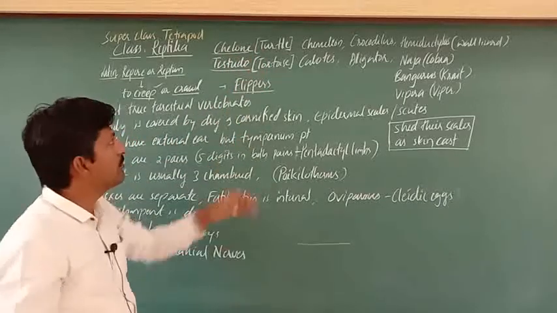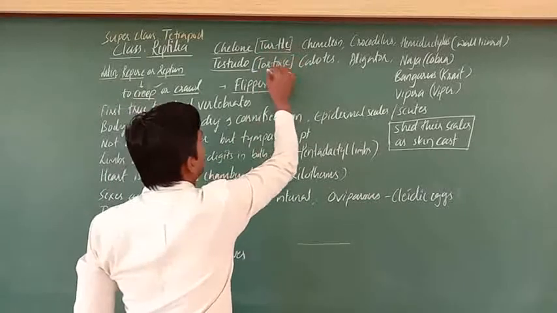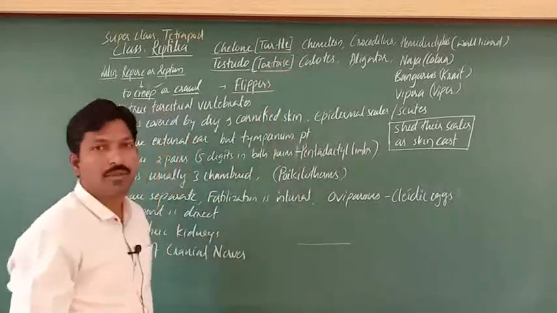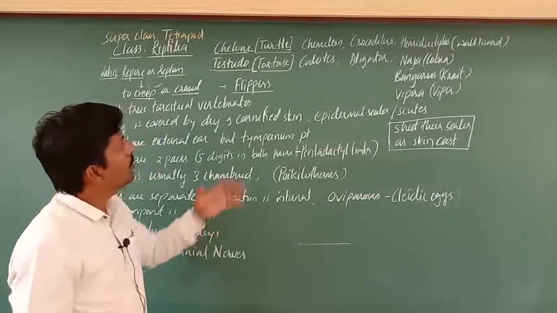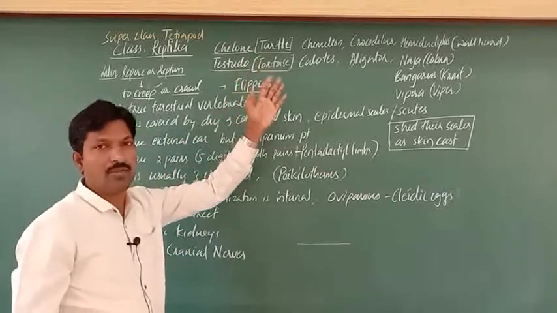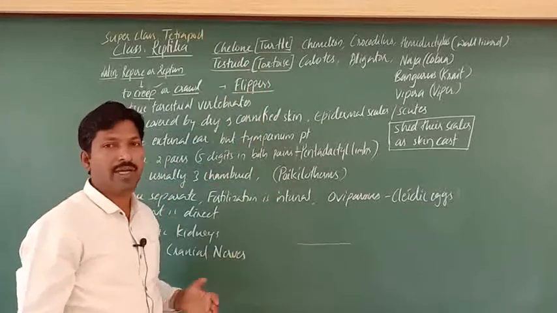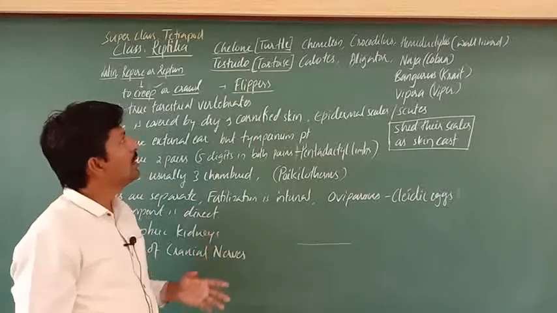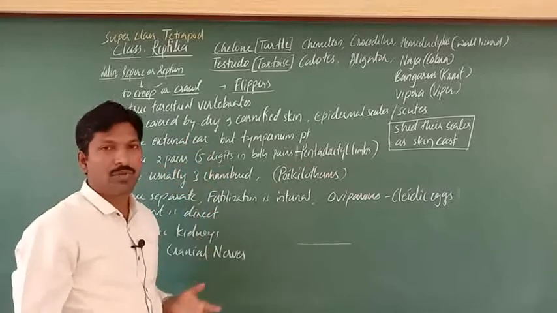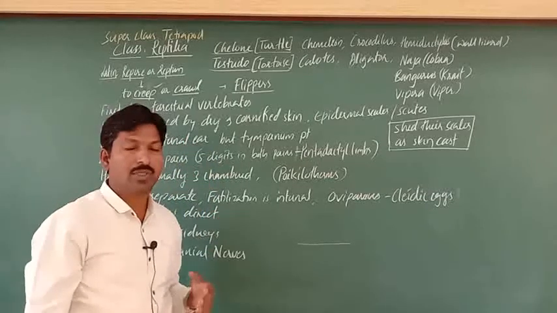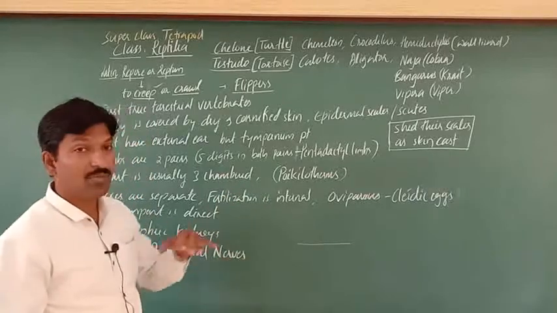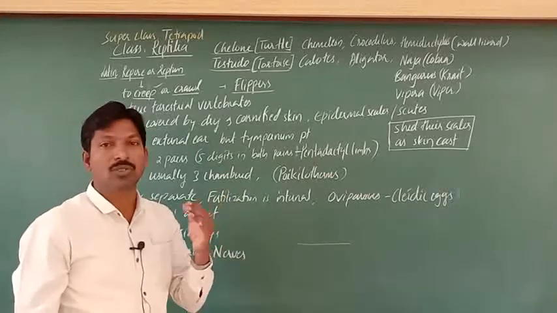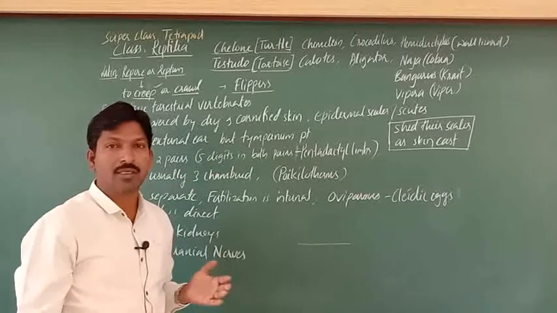So what is the difference? Almost they are similar, like frog and toad, right? When we observe them, there are some morphological differences by which we can identify them. But in common, generally we call them turtles only, like frog. In frogs and toads there is a difference too; frogs and toads are considered class Amphibia.